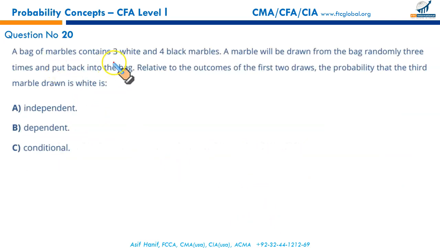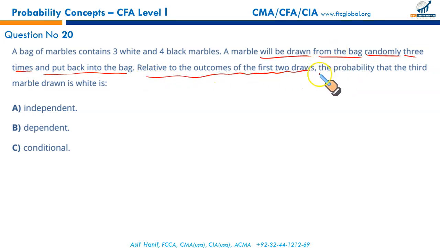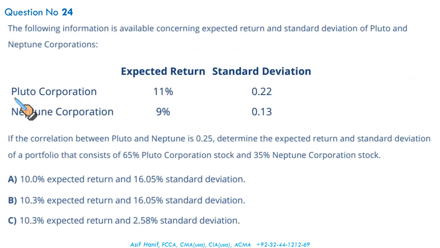A bag of marbles contains 3 white, 4 black marbles. A marble will be drawn from a bag randomly 3 times and put back into the bag. Relative to the outcomes of the first 2 draws, since it's probability with replacement, the probability that the third marble would be white, will it be dependent, independent? Of course it's independent, because since it is with replacement, each draw has the same probability, which is not affected by the previous outcomes because the balls were replaced, so it is independent probability. Next.